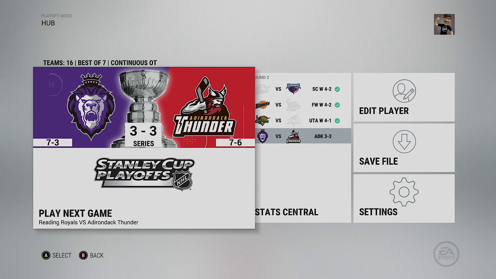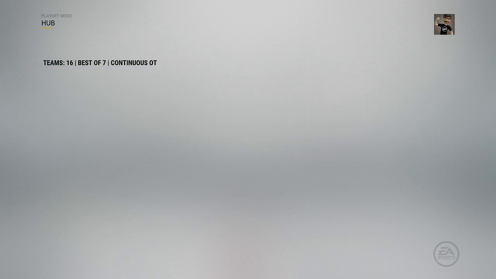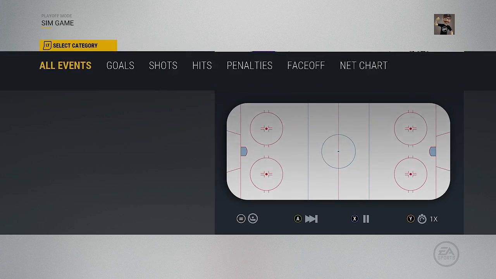Okay guys, we have 1 game going to a game 7. South Carolina beat Orlando in 6. Fort Wayne beat Toledo in 6. Utah beat Idaho in 5. And then we have the Reading Royals against the Adirondack Thunder going to a game 7. I will simulate this to see who is moving on to the conference finals here.